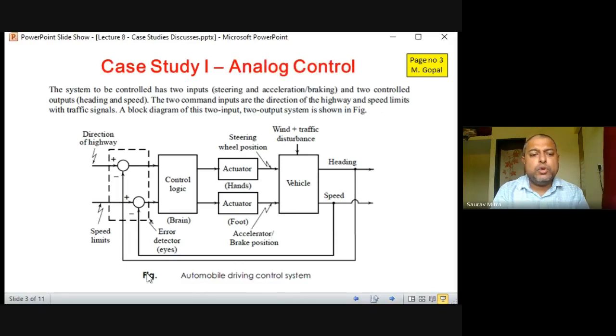You can find there are two loops. One is the speed loop. So there is a speed sensor here, so you can add a block here. Okay, so I would suggest whenever you are drawing this diagram in the exam, you draw two blocks in the feedback path.